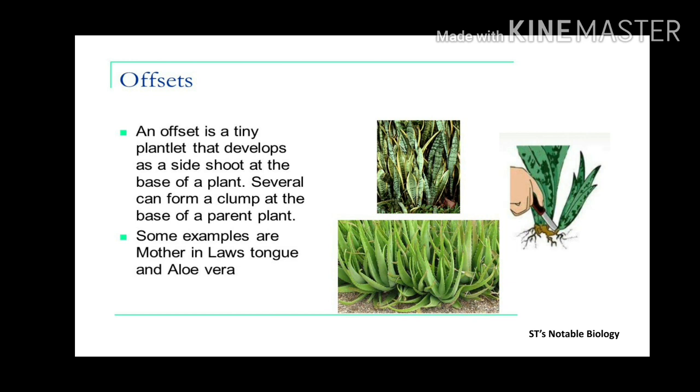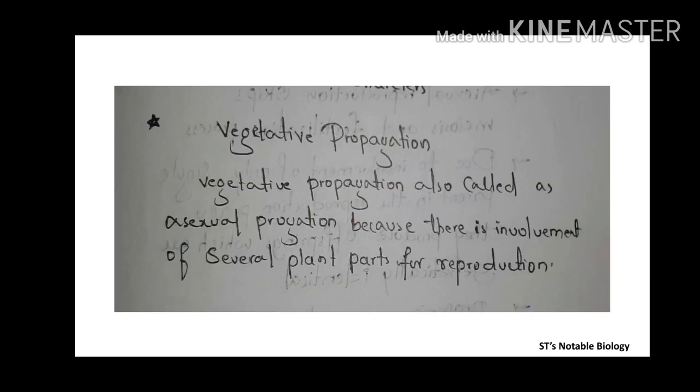In this picture, you can see there is a tiny plant. What is it? A tiny plantlet which is growing near the parent plant. If we cut this tiny plant and grow it in a new pot, it will grow successfully. This is also an example of what? Vegetative propagules.